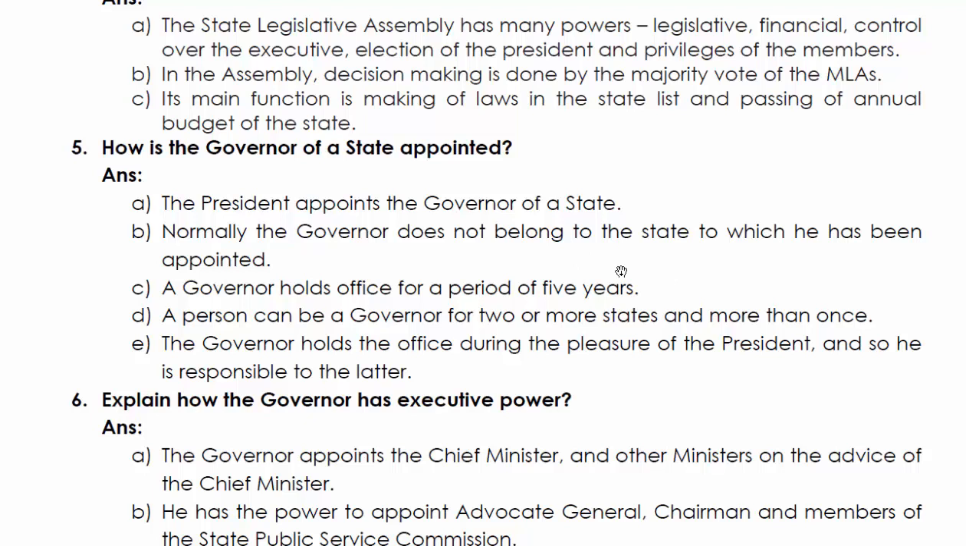A governor holds office for a period of how many years? 5 years. A person can be governor for 2 or more states and also for more than once. The governor holds the office during the pleasure of the president, and so he is responsible to the president.